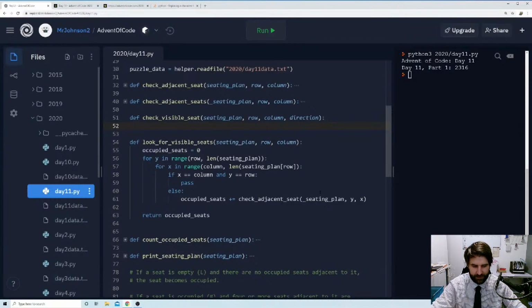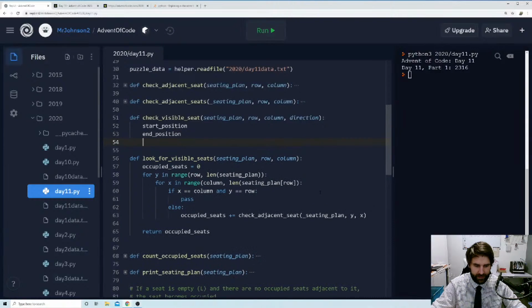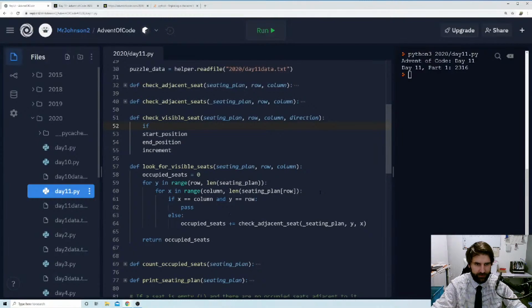So I guess we're going to have a start position, an end position, and our direction. And so we want like an increment. And so we're going to say if direction equals up,